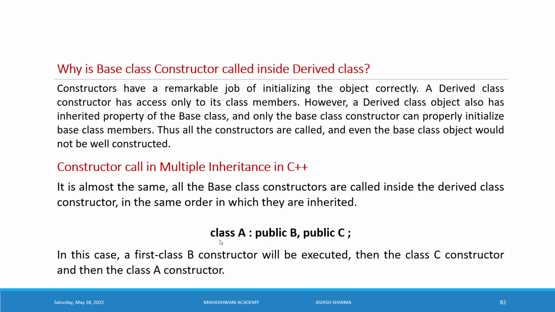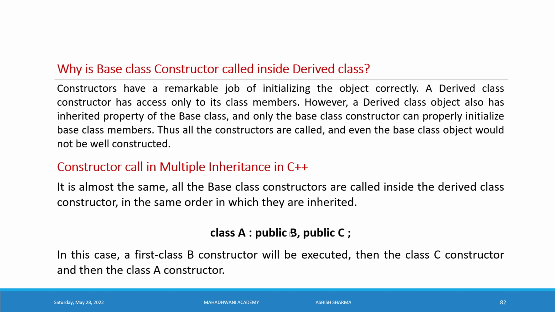So here the class A inherits class B with public modifier, comma public modifier class C. So here are two classes B and C. So what is the meaning of it? A is a derived class, B and C are the parent classes. So here we are using multiple inheritance.